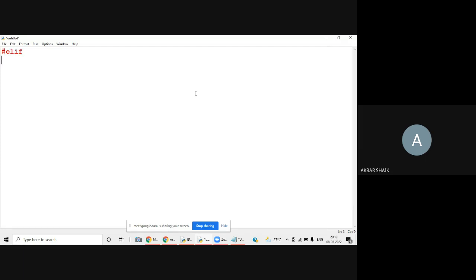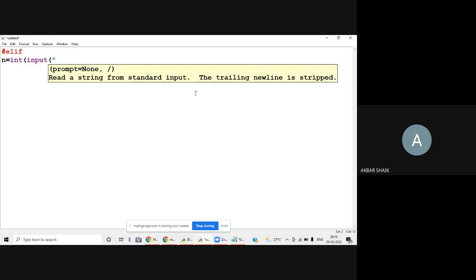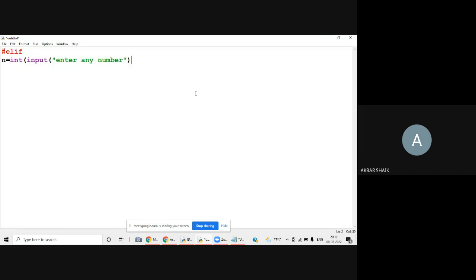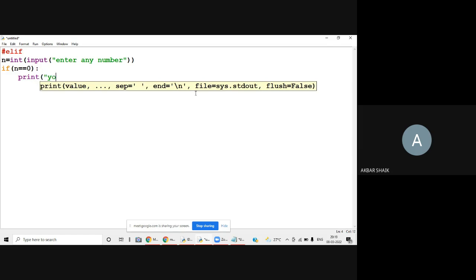I am going to ask for some input from the user. n is equal to int of input of "enter any number". Then I'm going to check if n is equal to 0, print "you entered 0".